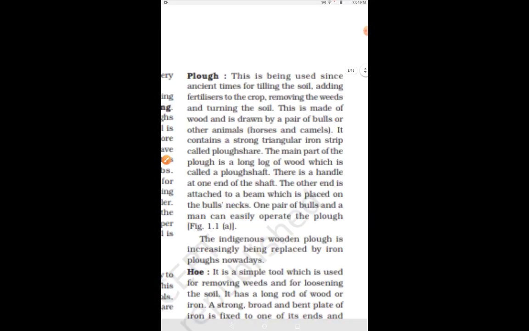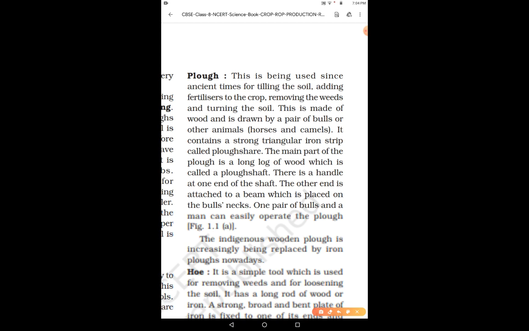Okay. So first is the plow. This is being used since the ancient times for tilling the soil. Tilling means plowing only. Tilling the soil, adding fertilizers to the crop, removing the weeds and turning the soil. Okay, so the plow is used for these things. And this is made of wood. In the ancient times it was made of wood, but nowadays iron plows are also available, right?